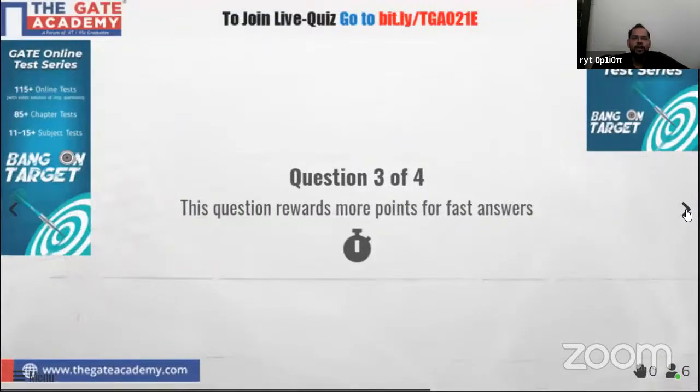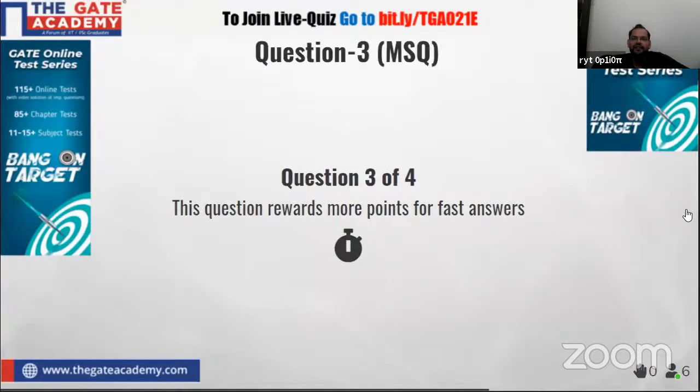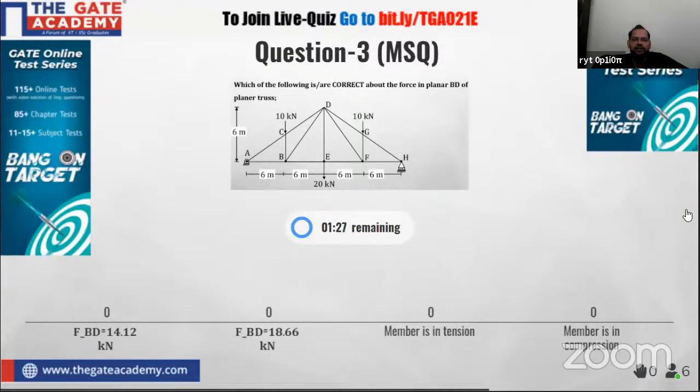Only two questions are pending. Again, this is one MSQ question. A planar truss is given to you, and he is interested to know the force in member BD. What statements are correct about force in member BD? Two options are regarding magnitude and two options are regarding the nature of the force. So there can be two answers or there can be one answer. Please solve this question and give the correct answer.